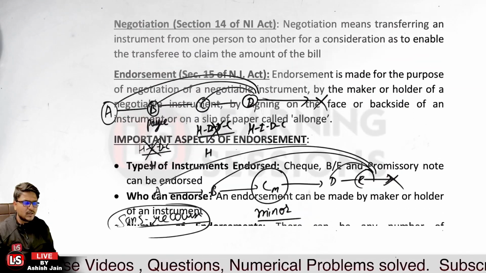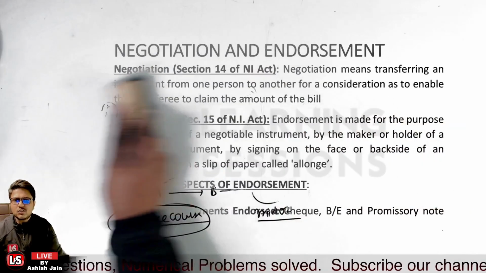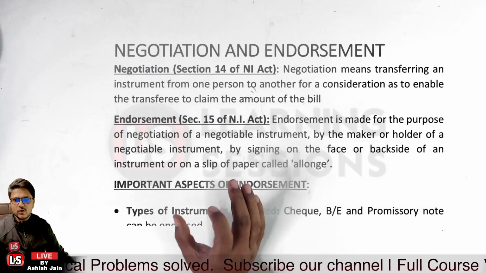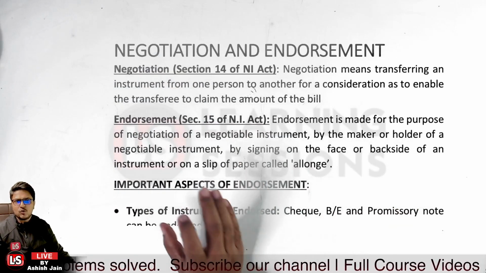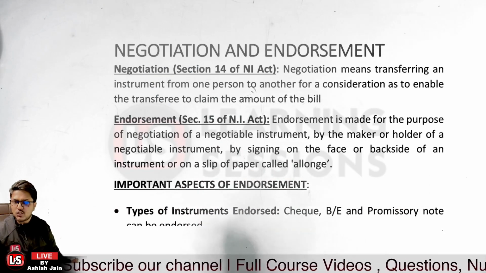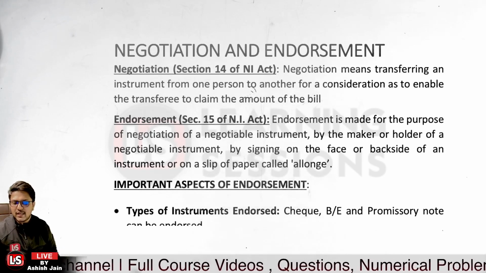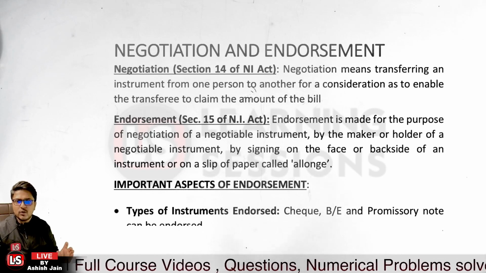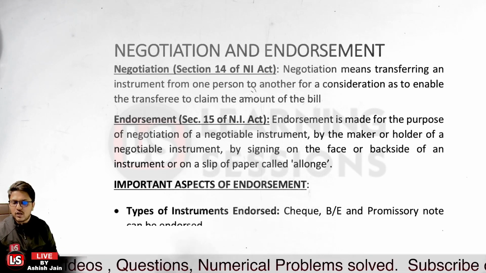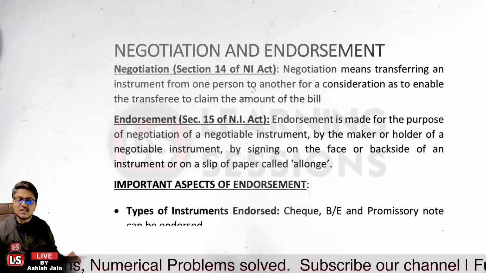But before that, let me tell you that I have already explained negotiation and endorsement. I already told you, negotiation means that we want to transfer the instrument from one person to another. In case of negotiation of a bearer instrument, only delivery must be there. And if you want to negotiate an order instrument, in that case delivery as well as endorsement is required.